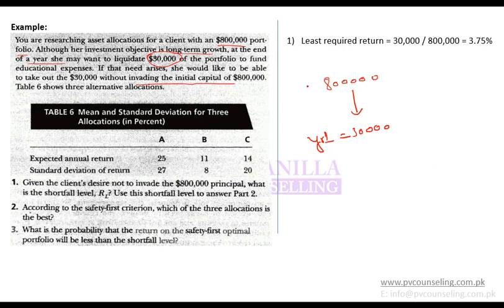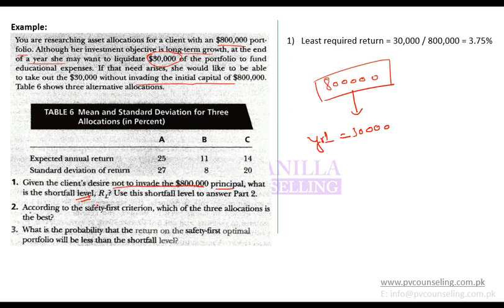Without invading initial capital means that she does not want to take it out of initial capital. She wants to generate enough return that even if she takes it out, total capital remains at least 800,000. And these are the alternatives that she has. Given the desire not to invade the 800,000 principal, what is the shortfall level?